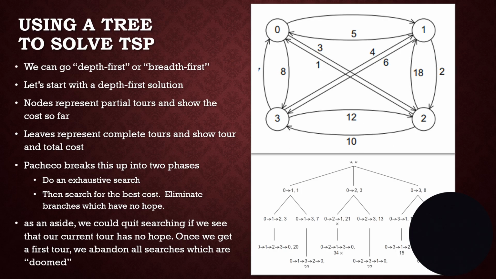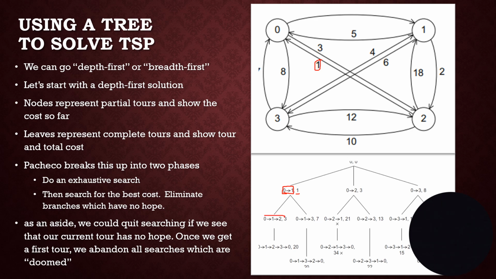And what you do is you start with node 0, and we go to node 1. That's what this is showing us down here. Let me see if I can grab a pen, a red pen. This is showing us that I went along this arc from 0 to 1, and the value was 1, which you can see right there. And now from 1, I have two choices. I cannot go back to 0 yet because I haven't visited all the nodes.